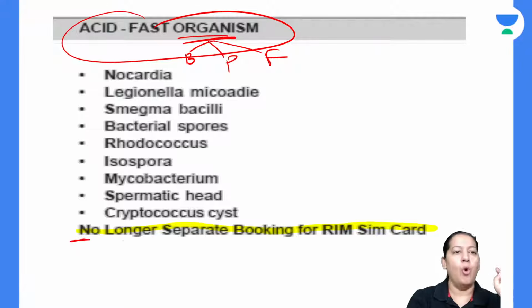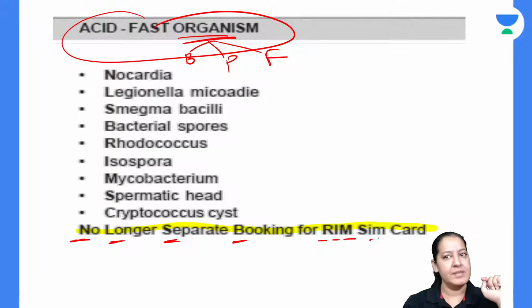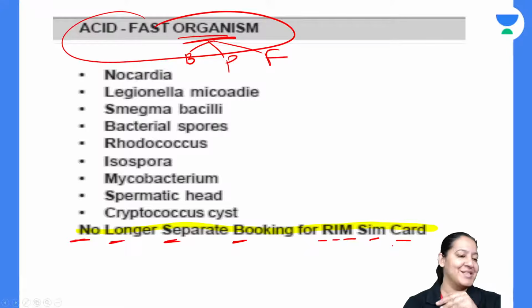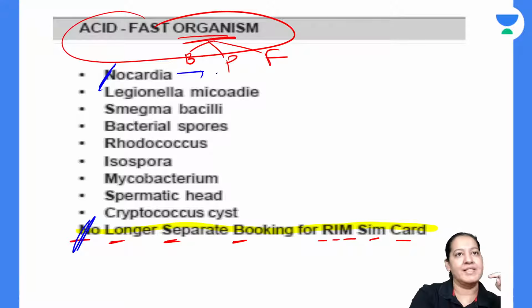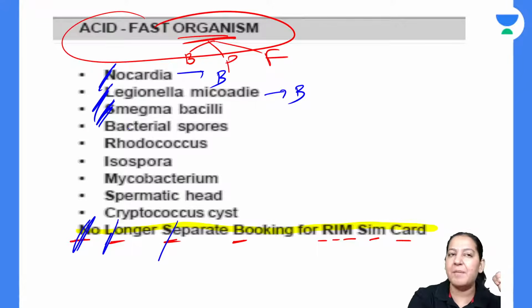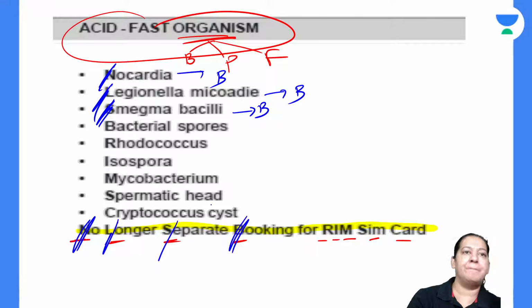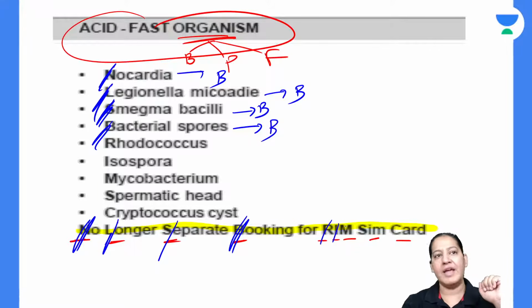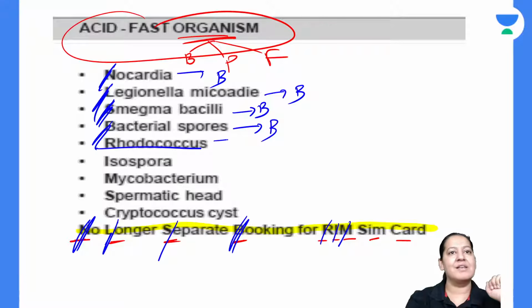The mnemonic is: No Longer Separate Booking RIM SIM Card. Yesterday also I taught you this mnemonic if you attended my yesterday's lecture. No stands for Nocardia, a bacteria. Longer stands for Legionella, also a bacteria. Separate stands for smegma bacilli, also a bacteria. Booking, B stands for bacterial spores, of course bacteria. RIM: R is Rhodococcus, which I guess is a fungus.